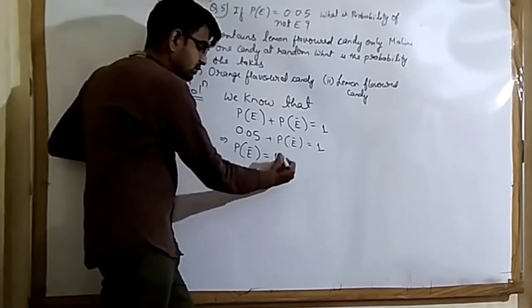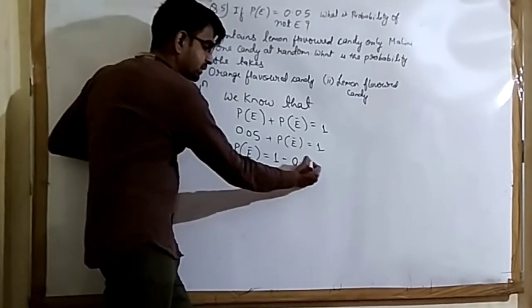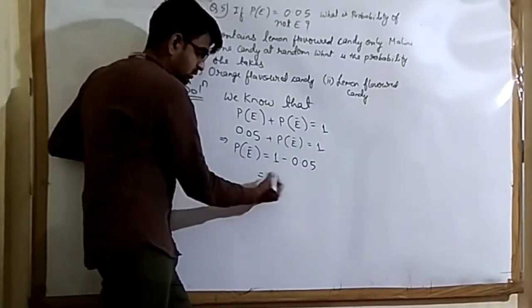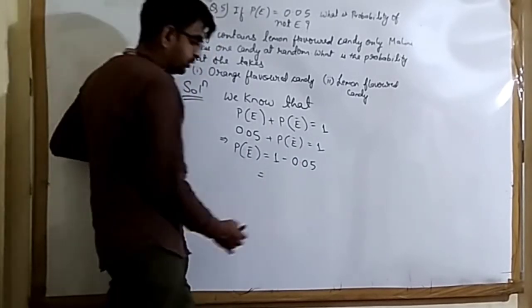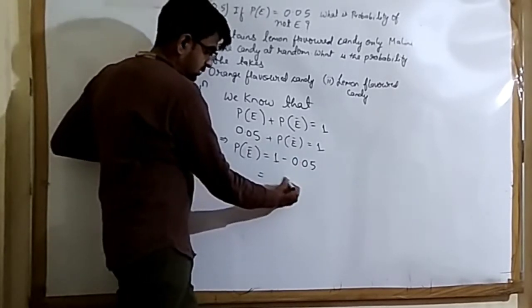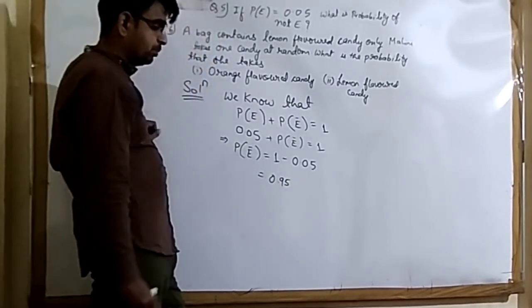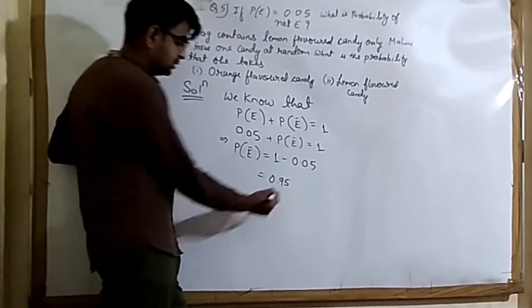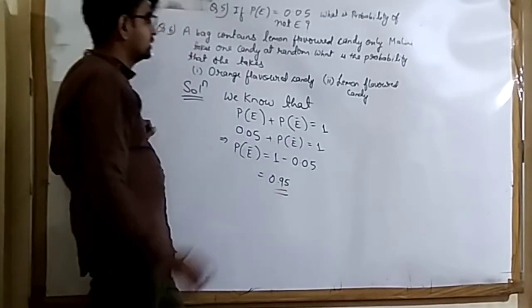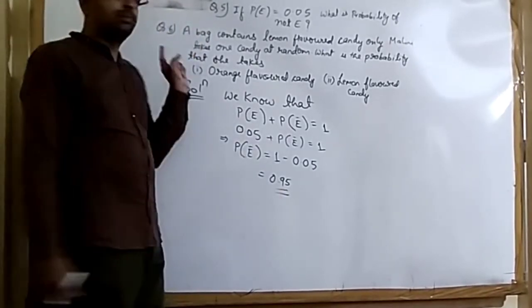Just subtract it. What will you get? 0.95. This is the answer.